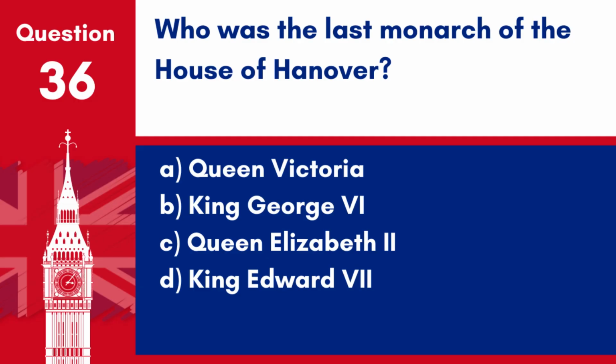Question 36. Who was the last monarch of the House of Hanover? A. Queen Victoria, B. King George VI, C. Queen Elizabeth II, D. King Edward VII. Answer: A. Queen Victoria. Queen Victoria was the last monarch of the House of Hanover, reigning until her death in 1901.